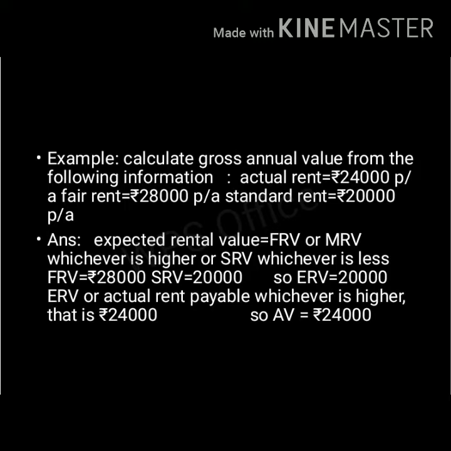So here we are taking FRV is equal to 28,000, SRV 20,000. So then the ERV also will be 20,000. ERV or actual rent payable, whichever is higher: 28,000 or 24,000 is higher. Without any confusion, we can say that the 24,000 is higher. So we are taking 24,000. Therefore, the annual value is equal to 24,000. That's all.